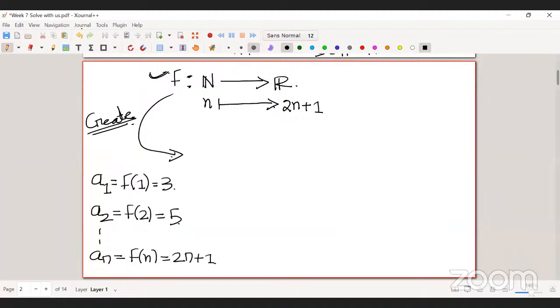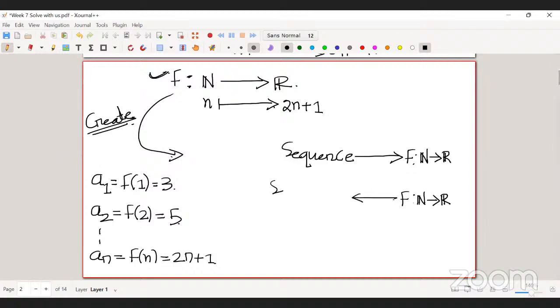So the moral of this story is basically, if I have a sequence, some list of elements, then using that sequence I can construct a map from the set of natural numbers to R. And similarly, if I have a function from natural numbers to the set of reals, then I can construct a sequence from that function.